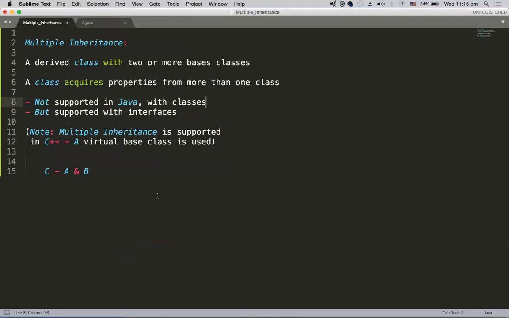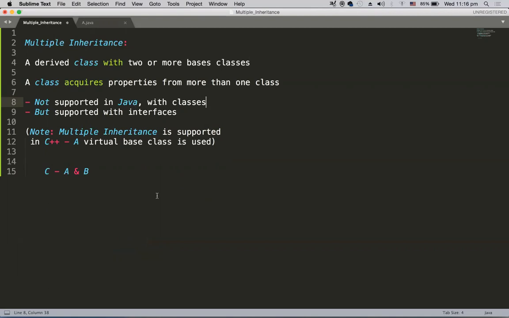Hope you have understood multiple inheritance clearly. To sum up, multiple inheritance is a process where a class acquires properties from more than one class. In Java, multiple inheritance is not supported with classes, but it is supported with interfaces.